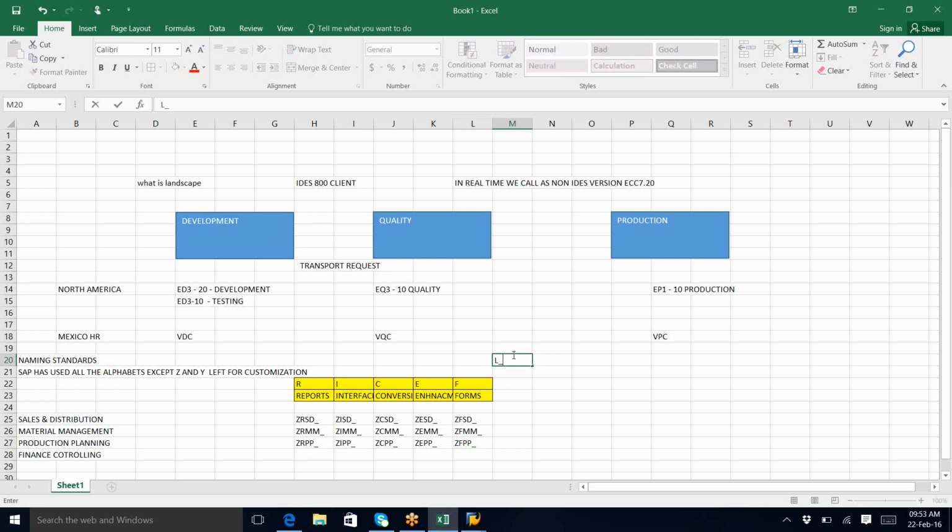Okay, now coming to the functional spec. Let us see here. What is a functional spec, and a technical spec?